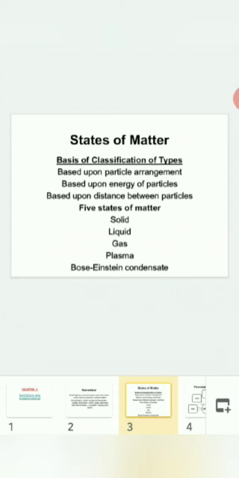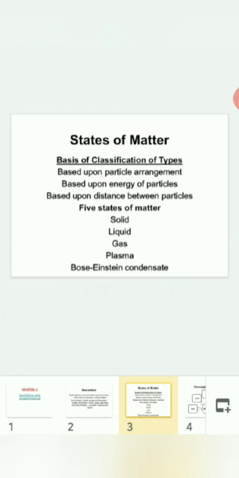The first criterion is based upon particle arrangement. The next criterion is based on the energy of particles. The third criterion is based upon the distance between particles. So here we have five states of matter: solid, liquid, gas, plasma, Bose-Einstein condensate.